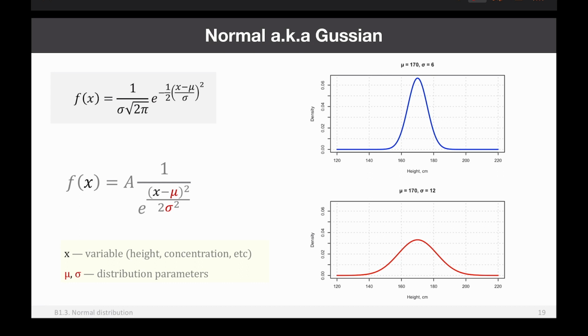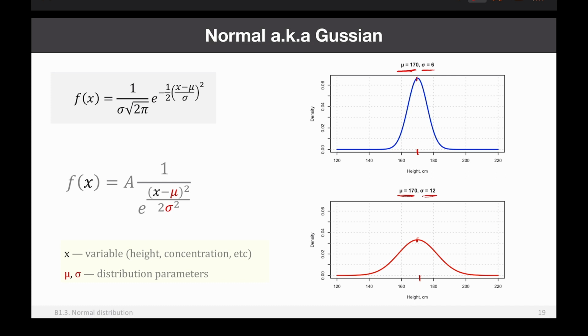Now let's talk about the meaning of sigma. In this case, you also see two populations, but the mu is the same. You can see 170 here and 170 here, and the position of the peaks is the same, 170. However, now I changed sigma. Sigma is equal to 6 in this case, and sigma is equal to 12 in this case. And now you see the meaning of sigma.